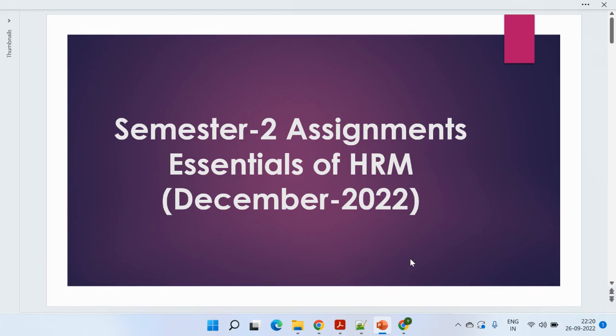Two important aspects: one is the copy case, and second is plagiarism. Don't ever share your assignments with your colleagues. If two students are caught with the same assignments uploaded, then both will get the copy case. Second is plagiarism, when you directly copy the content, maybe from NMIMS or from Google or any other source. If you directly copy, then it will fall under plagiarism. So always try to prepare the assignments in your own words, right?